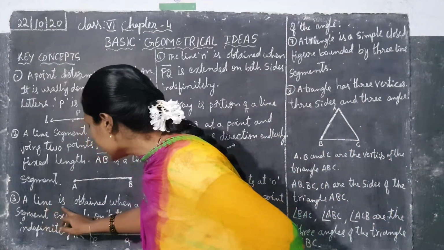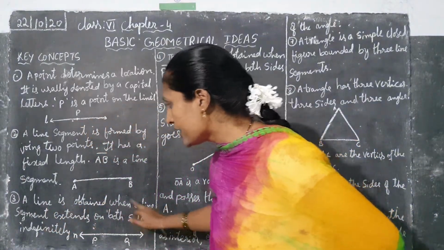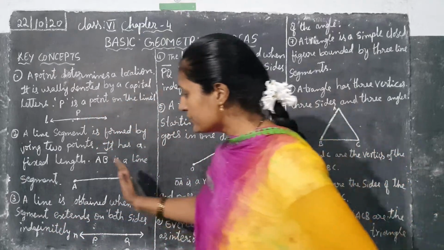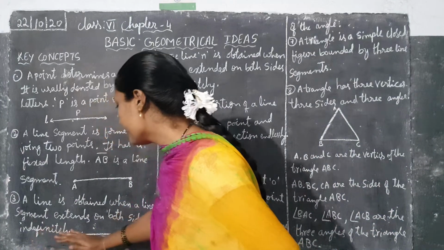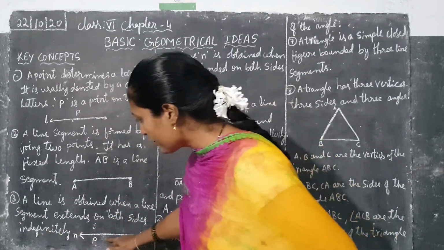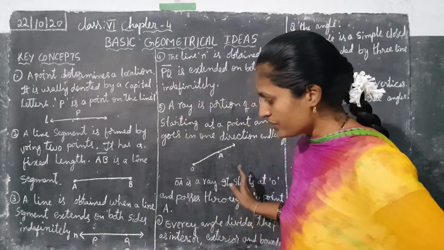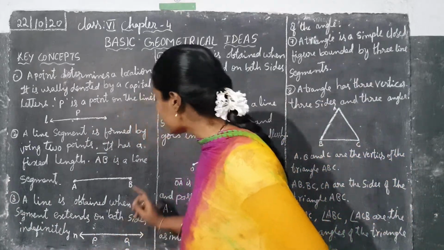A line is obtained when a line segment extends on both sides indefinitely. See, indefinitely. This side also it will move and this side also it will move. Points P, Q are the points.